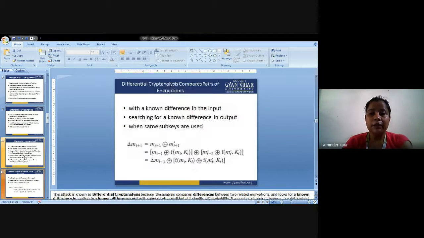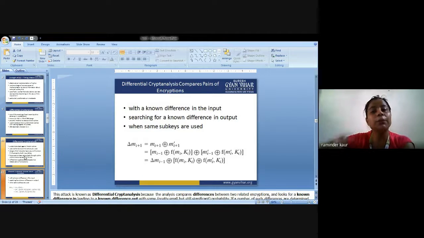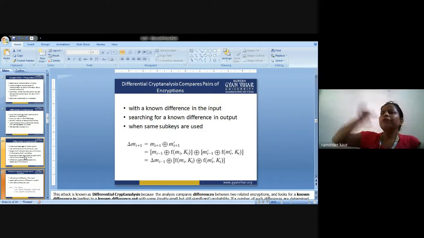So next is differential cryptanalysis. It compares pairs of encryption, pairs of the ciphertext. Why do we perform comparisons? Comparison is performed when there are slight changes in the input that is being fed to the system.